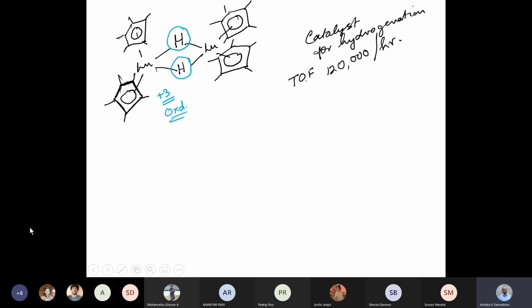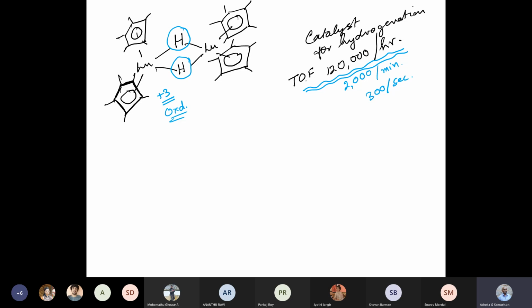So how is this molecule capable of carrying out hydrogenation, and that too at a phenomenal rate? The turnover frequency for this catalyst is 120,000 per hour. That works out to 2,000 per minute, and even if I make it 1,800 per minute, that will be 300 per second. So that's a super fast rate at which this molecule is carrying out catalysis, almost like enzymes.